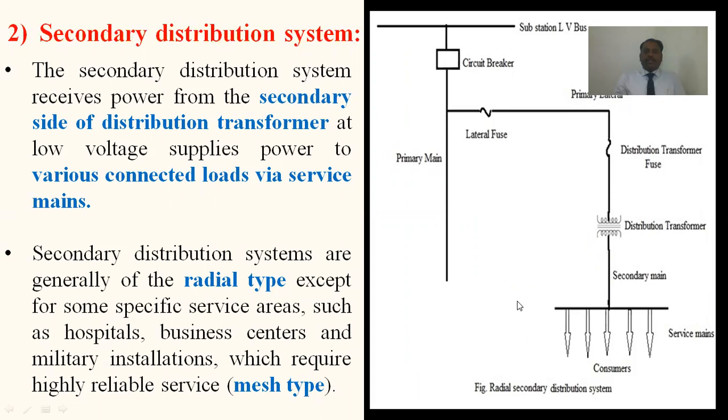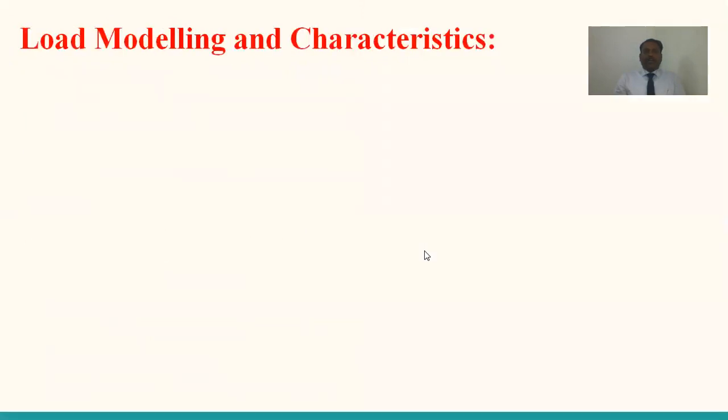The schematics clearly showed the nature of the circuits used in the distribution system. So the introduction of the electrical distribution system is closed. Shall we go for the next topic, which is load modeling and characteristics?